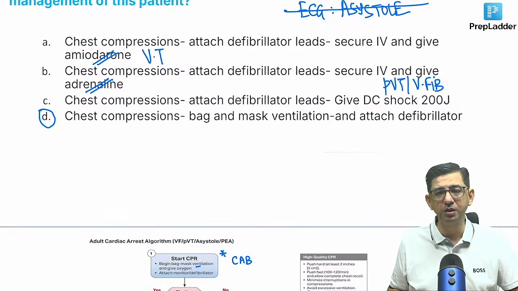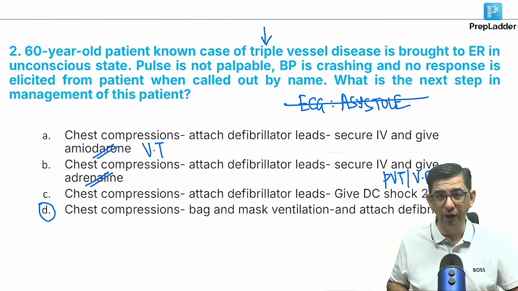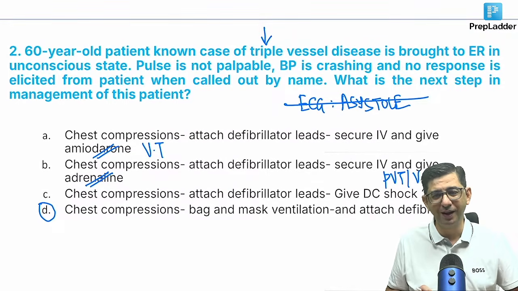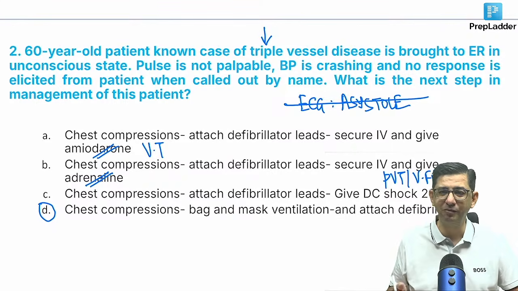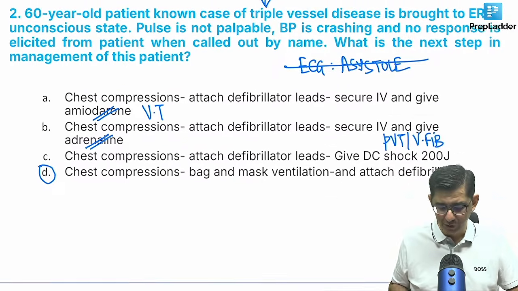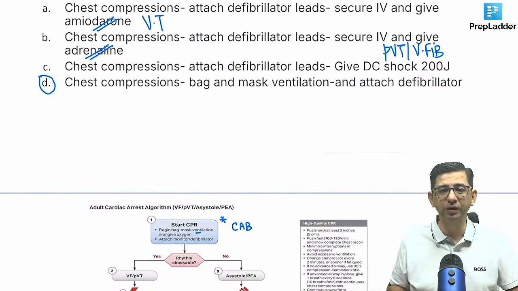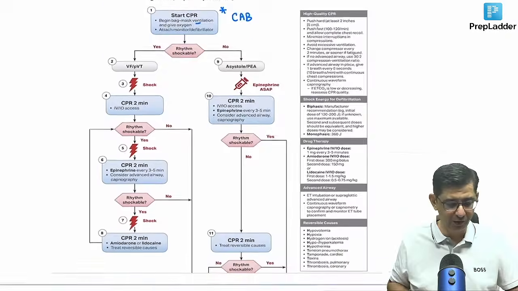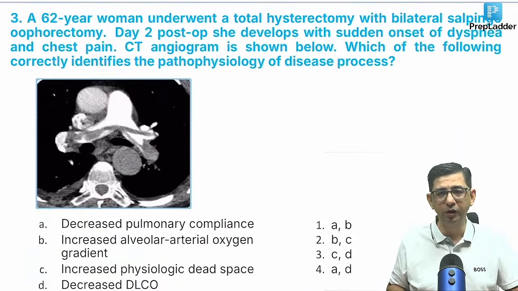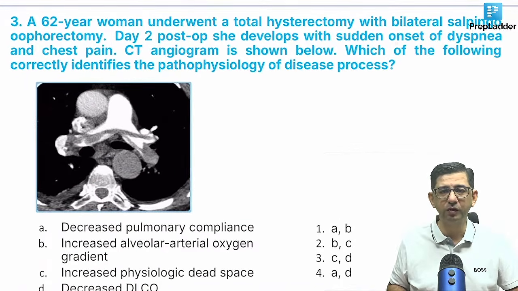All you need to do is keep it cool, right? We tend to get under pressure whenever we are reading about a patient with crashing blood pressure and we start analyzing things from the perspective of either a shockable or a non-shockable rhythm. Step one would be to know whether the guy is in a shockable or non-shockable rhythm. First attach the defibrillator leads. So it is a straightforward answer. Overthinking is the reason why this kind of question can go wrong. And we move on to the next one for today, where we have this woman.